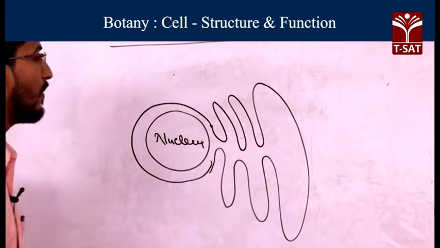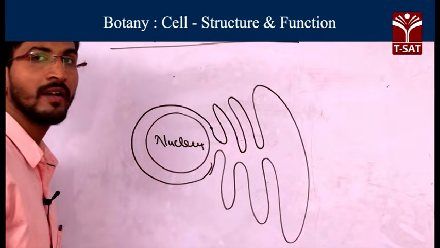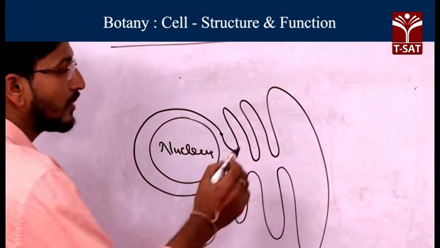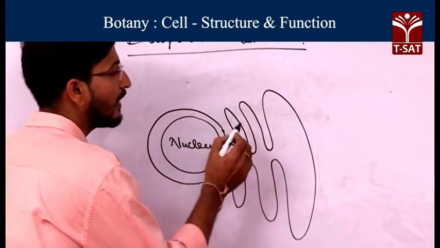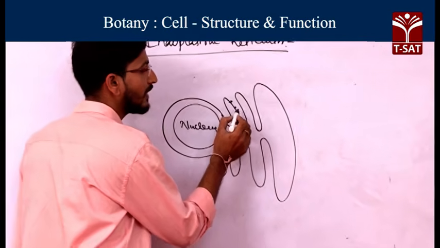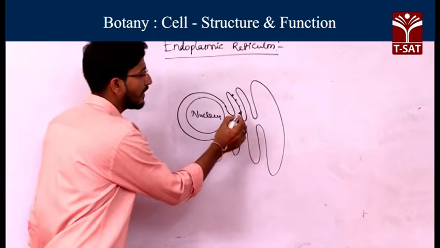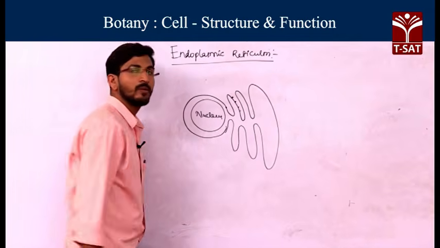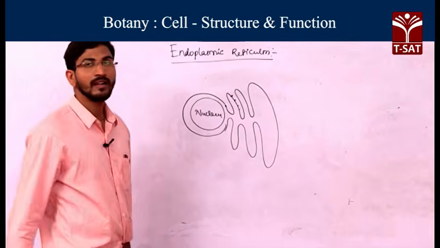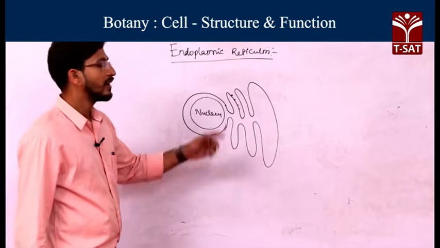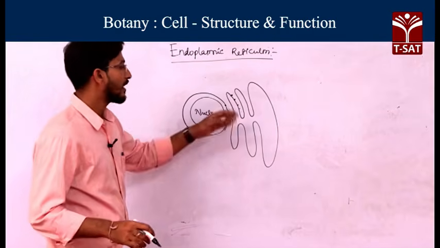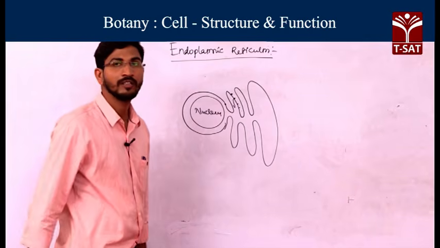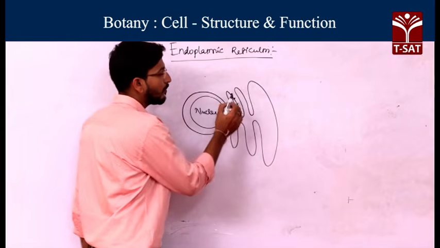Now this endoplasmic reticulum is continuous with the outer nuclear envelope. It generally contains ribosome particles on its surface. Why? Because ribosomes are involved in protein synthesis, and whatever proteins are synthesized in the ribosome are translocated into the lumen of the endoplasmic reticulum.